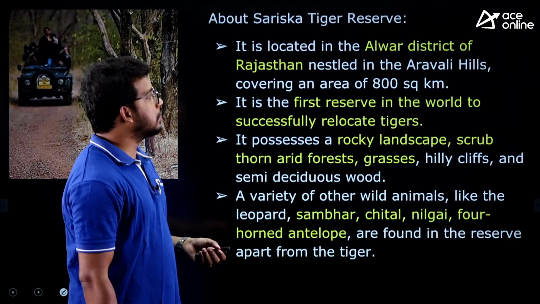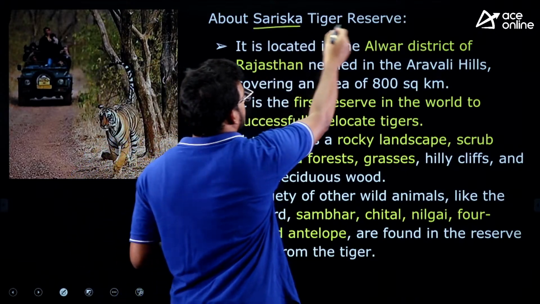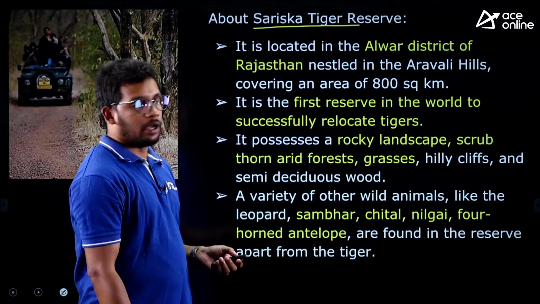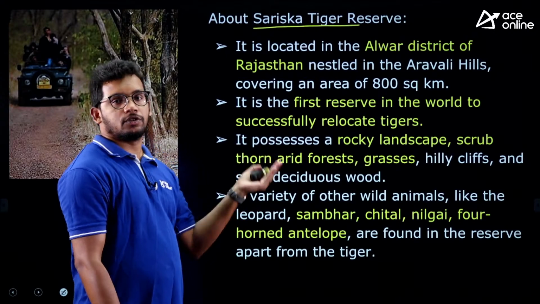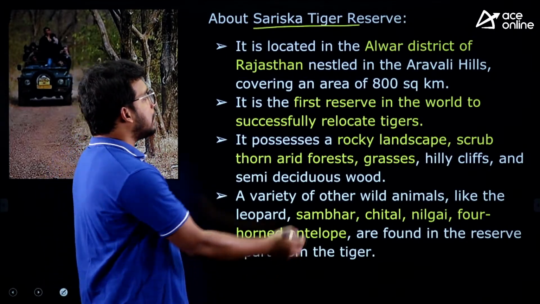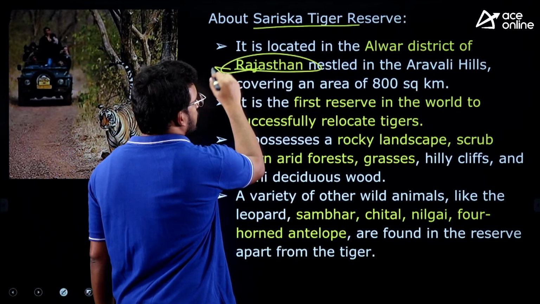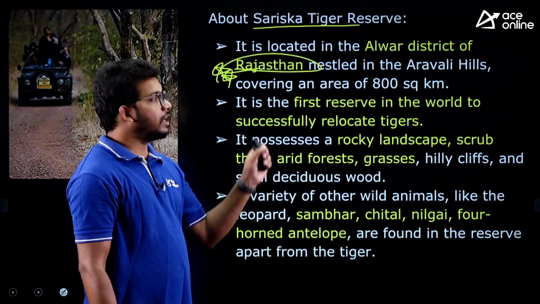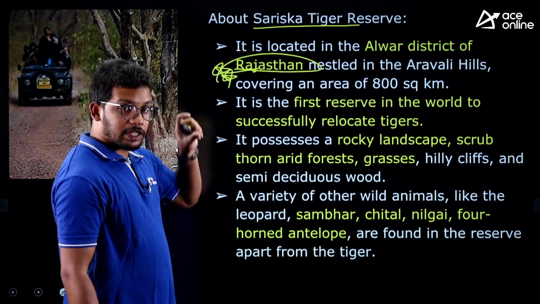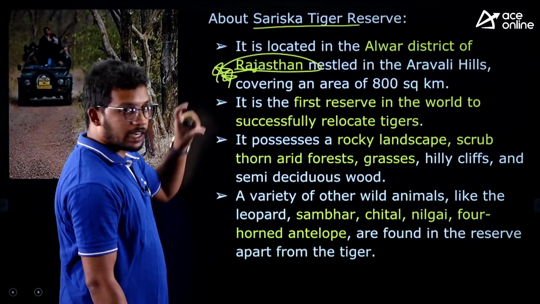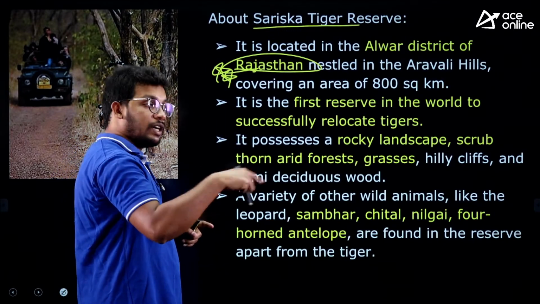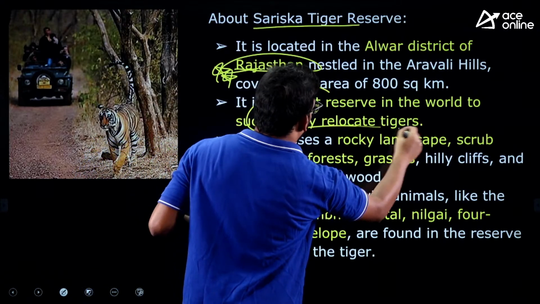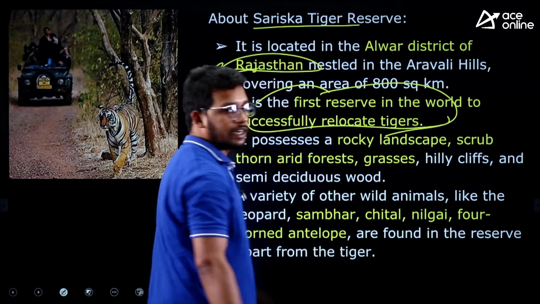Now, what is the Sarsika Tiger Reserve? The facts about Sarsika Tiger Reserve are also important, because this is where the Supreme Court has prohibited the mining. It is located in Alwar district of Rajasthan. A very important fact: this is located in Rajasthan and in Alwar district. And one speciality of this Sarsika Tiger Reserve is, this is the first in the world to successfully relocate the tigers.